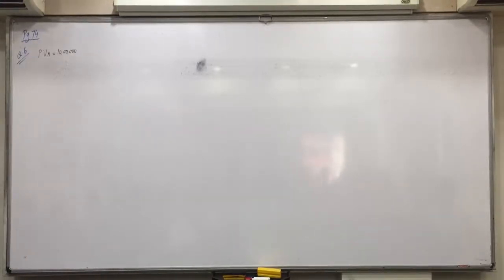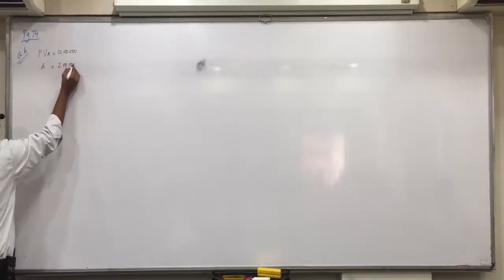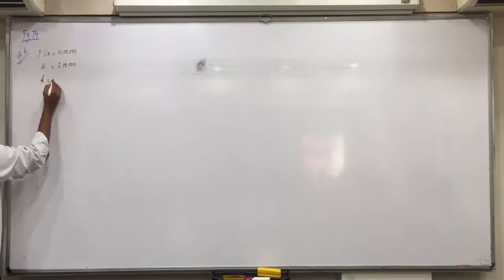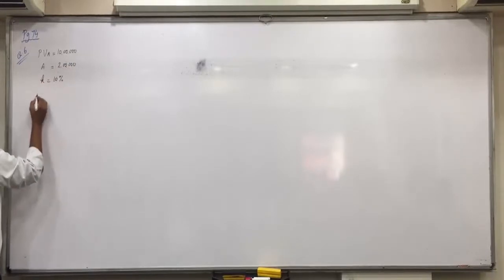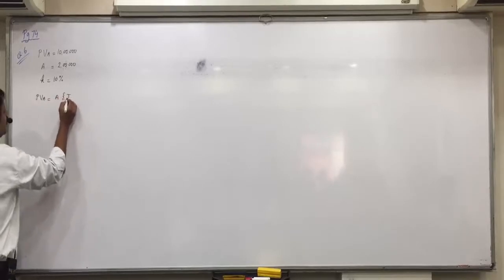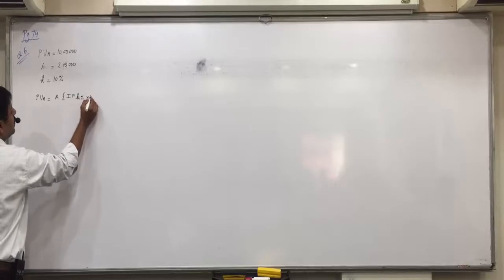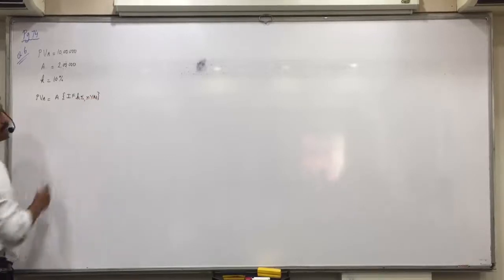Annual amount is given as 2 lakhs. A is equal to 2 lakhs. K is 10%. Now PVA is equal to A into interest factor at the rate of K% and N number of years.